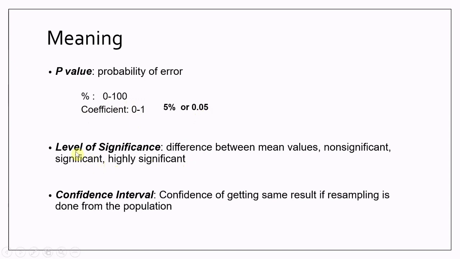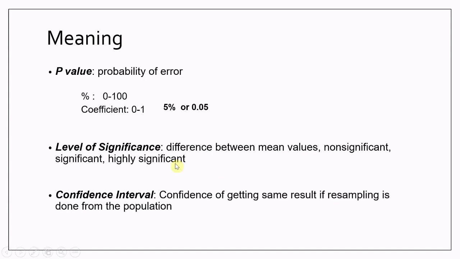Then next is the level of significance. The level of significance tells us about the difference between the values of the control and the treatment. If there is any difference between the control mean value and the treatment mean value, we can designate that difference as a significant or highly significant difference. Or if there is no difference between the control and treatment, we can simply say that a non-significant difference occurs.